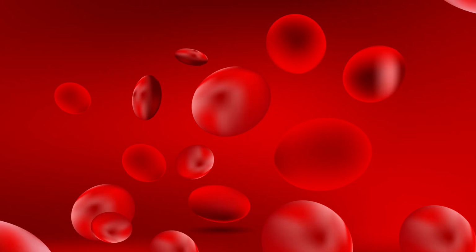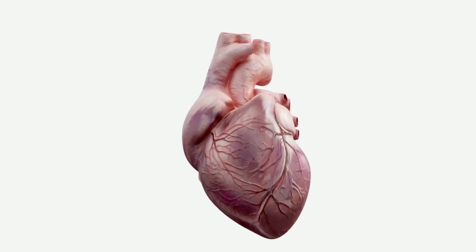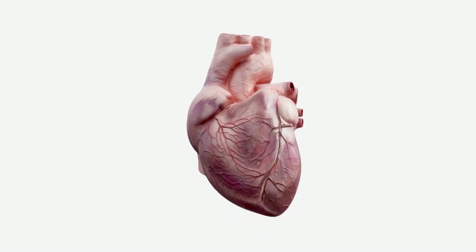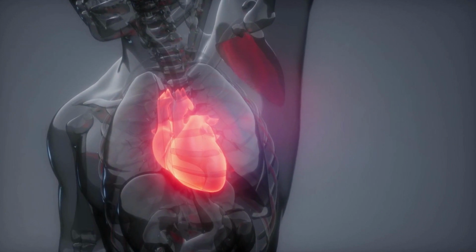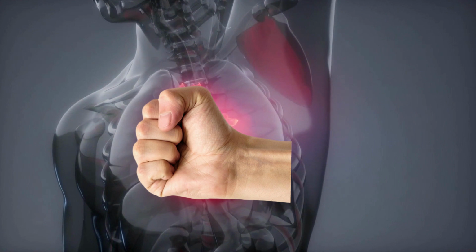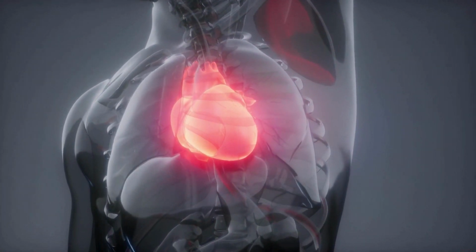In this video, we will study the structure of the heart and the flow of blood through it. The heart, blood and blood vessels together form the cardiovascular system, also known as the circulatory system. The heart is a muscular organ which pumps blood through the blood vessels of the circulatory system. In humans, the heart is approximately the size of a closed fist and is located between the lungs in the middle compartment of the chest, which is called the mediastinum.